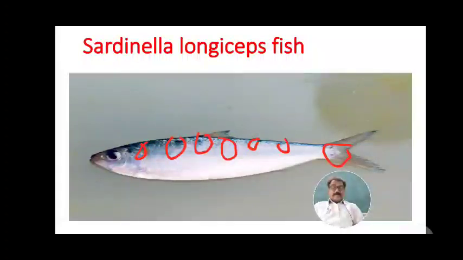Then, spawning of the sardine. The oil sardine spawns only once in its lifespan. The lifespan is generally 3 years. Some may survive more than 3 years, but exceptionally, since almost all fishes are caught by fishermen on the west coast, the sardines live up to 2 or 3 years and are thereafter captured. In these 3 years, it spawns only once.